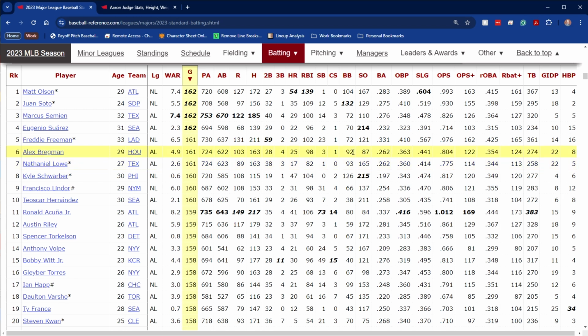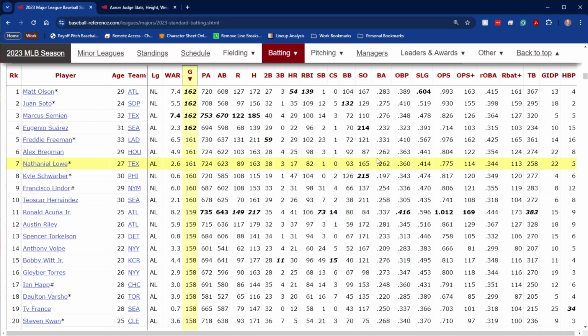Generally speaking, in order to qualify for batting titles and such, you need 3.1 plate appearances per team game. So in a 162 game season, you would need 502 plate appearances to qualify for batting average titles and that kind of thing. And we'll talk about the difference between counting stats and rate stats in a little bit.